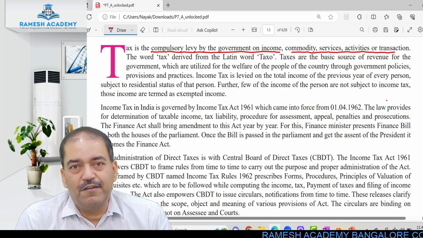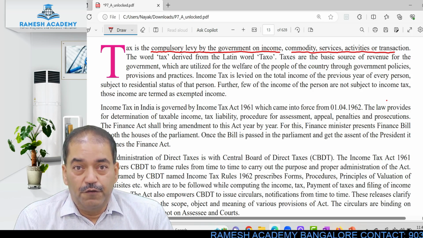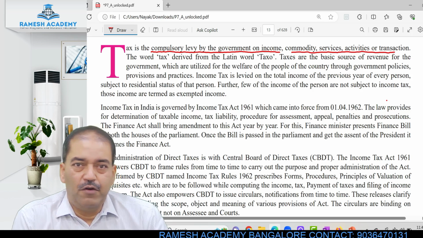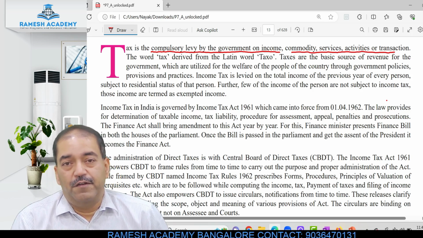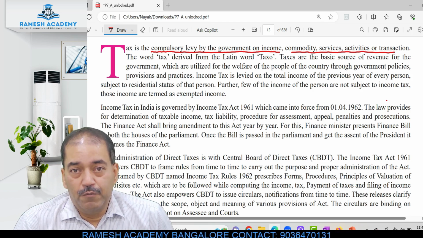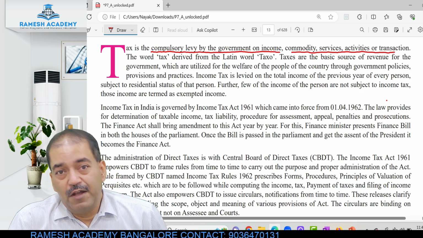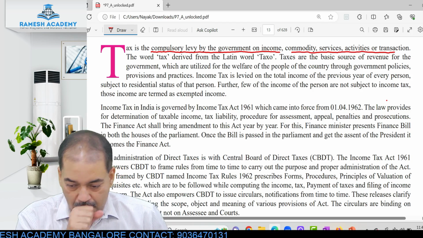Yes, indirect tax is compulsory because there you are purchasing goods, and on those goods which are purchased, the tax is levied on all the products. But as far as income is concerned, the government will tax more for a person having higher income and tax less for a person having lower income. Okay?